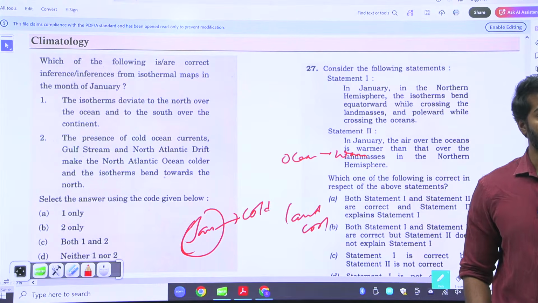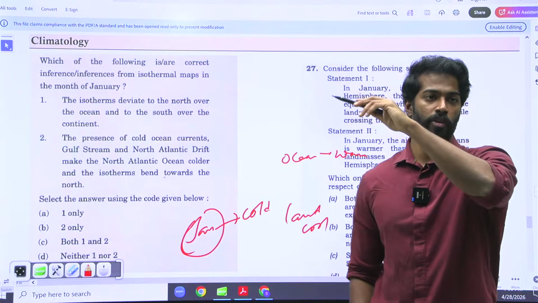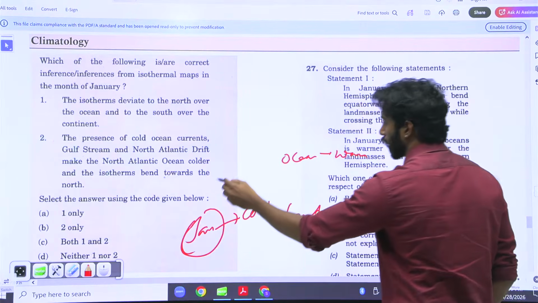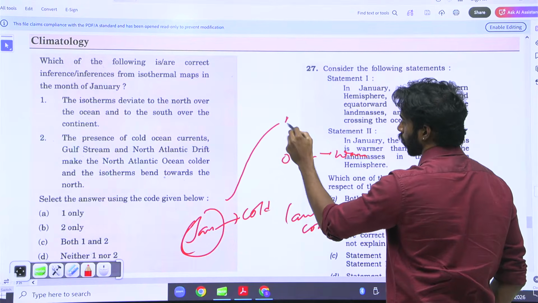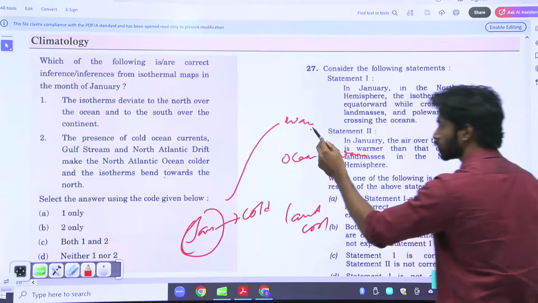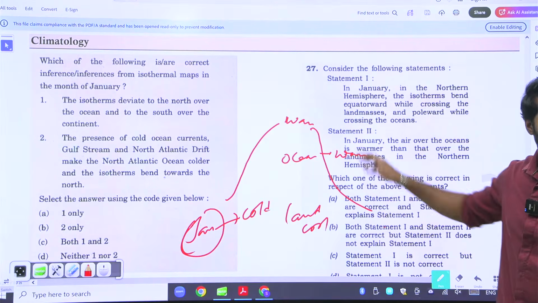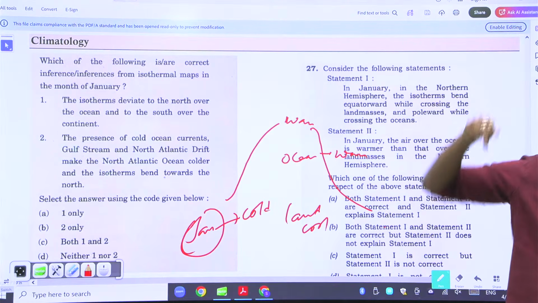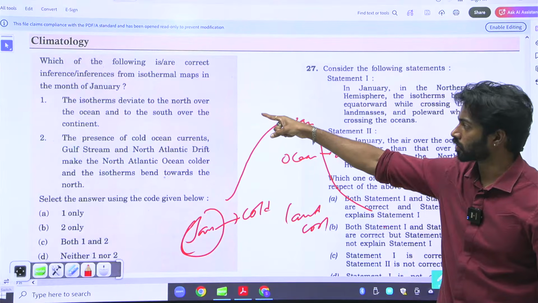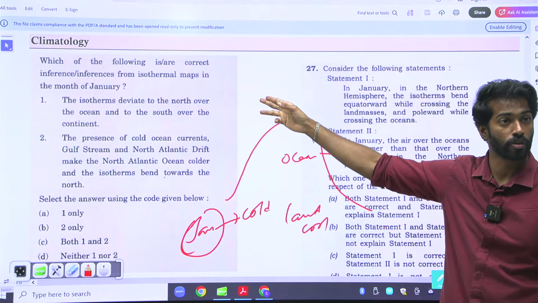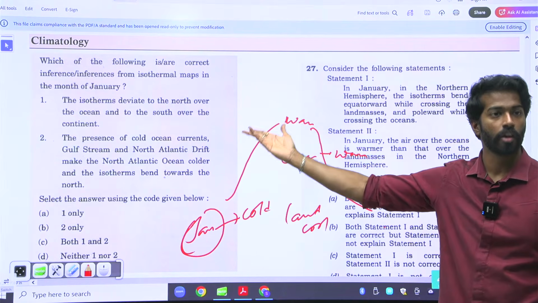Now what is isotherm? Isotherm is an imaginary line which connects all the same temperatures. So in the isotherms, in the north, it goes towards warm temperature, and whenever it moves to the continent, it bends downwards because cool. Wherever it is hot, it will rise. Wherever it is cool, it will dip down. So what is it saying? Isotherms deviate north over the ocean. Why are they deviating north over the ocean? Because ocean is warm. And deviating south over the continent. Why? Because they are cool.